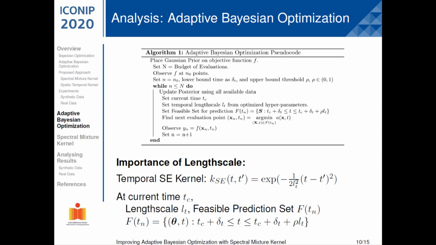As the equation shows, the squared exponential kernel can be seen as a Gaussian centered at the previous time of evaluation. So as we move away from the last time of prediction, the value of this kernel goes to 0 exponentially. One approach to increase the feasible region of prediction could be to increase the length scale. But increasing length scale smoothens the function, making it incapable of capturing frequent fluctuations in the objective function. This is why spectral mixture kernel is a better approach, as it can extrapolate farther without losing its predictive capability.